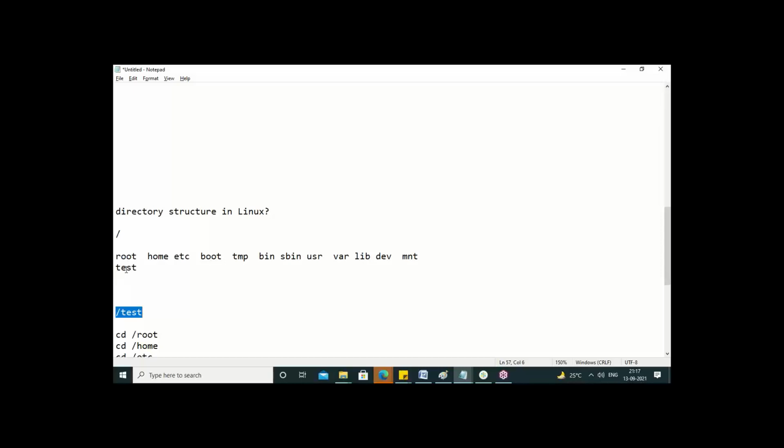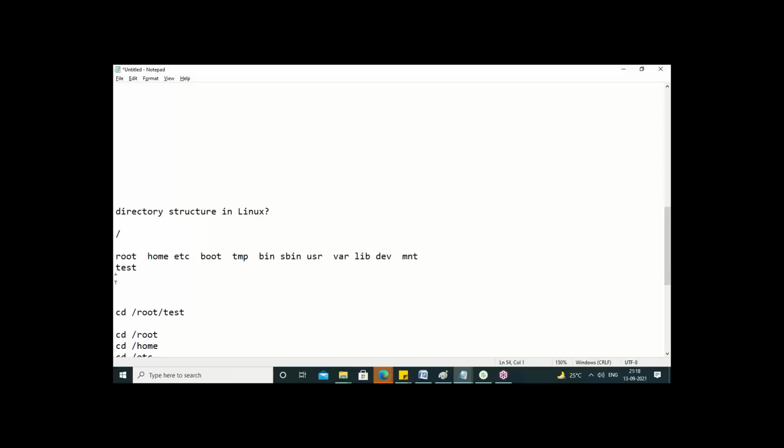It is under root. So this is the path, and this is how you have to refer to it. Under slash, root is there, and under root, test is there. So cd space, this path. To refer to folders, this is the way.